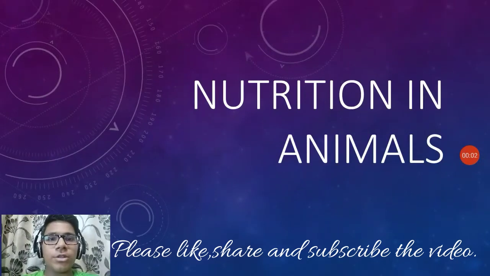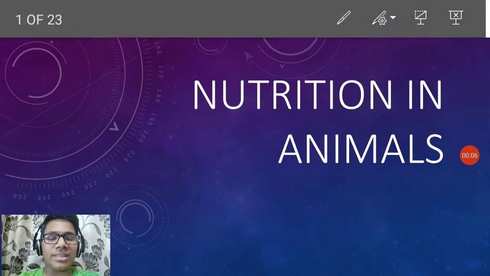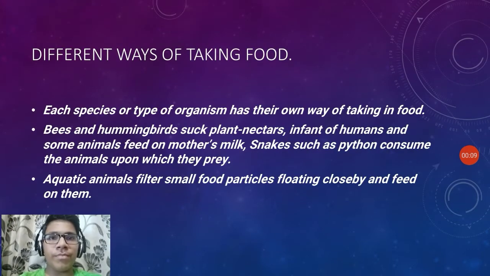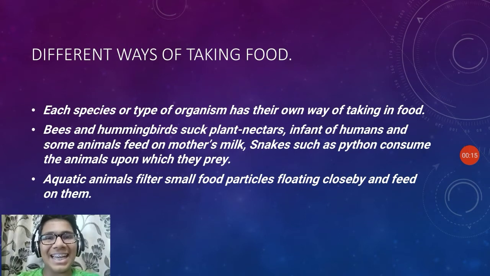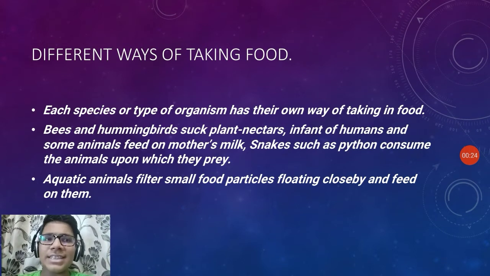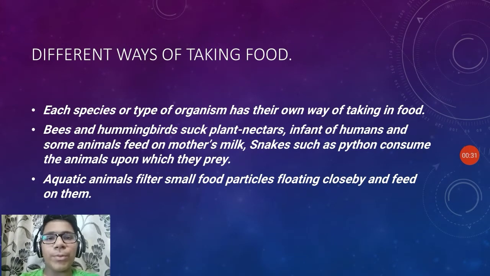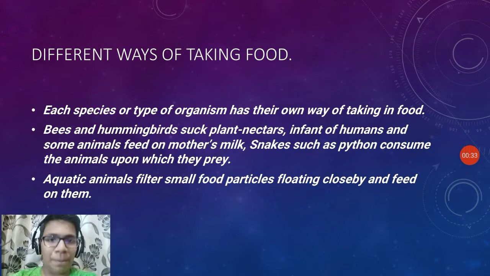Today I am back here with a new video of nutrition, class 7 second chapter, which is nutrition in animals. Now the different ways of taking food. Each species or type of organism has its own way of taking food inside its body. Bees and hummingbirds suck plant nectar. In fact, humans and some animals feed on their mother's milk. Snakes such as pythons consume the animals upon which they prey, and aquatic animals filter small food particles floating close by and feed on them.